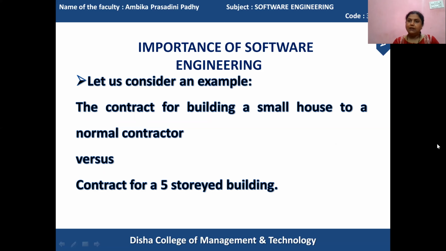Where we need normal software developers, and where we need an experienced professional, we can view here. The example is like building a house. When it is a small house, a small, knowledgeable contractor can easily develop it. When the same case changes to developing a 5-story building, then the scenario changes.